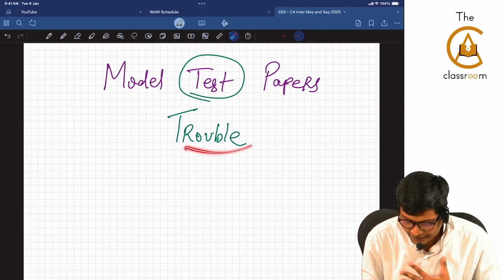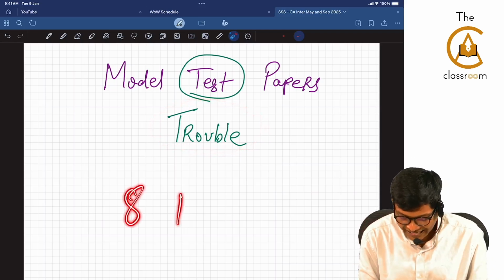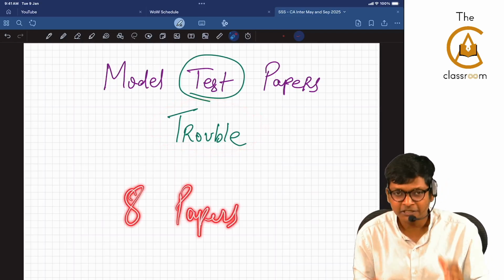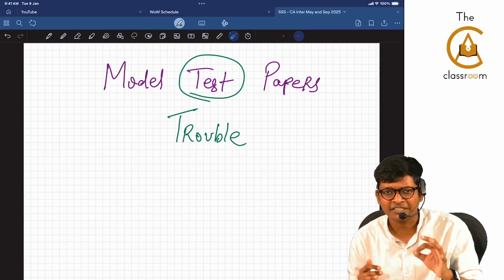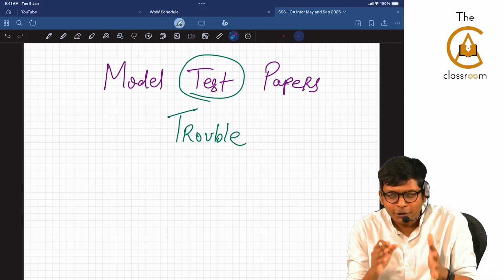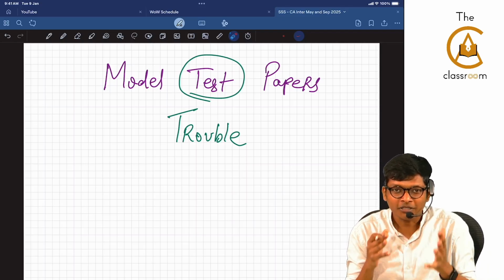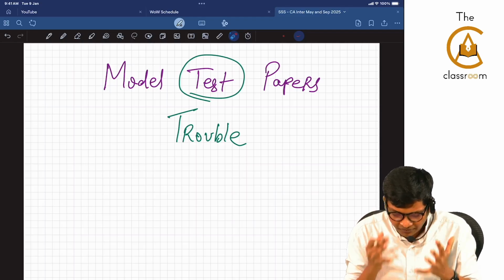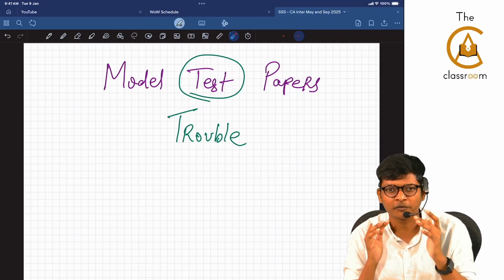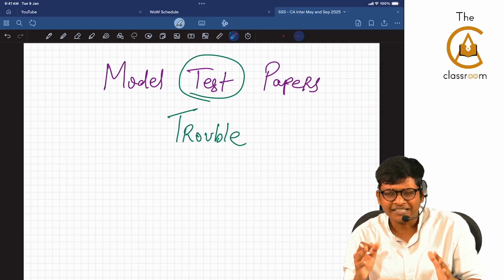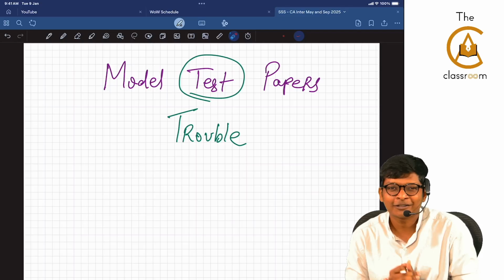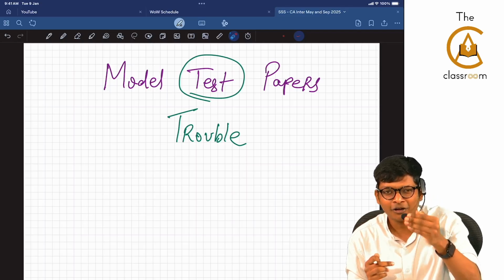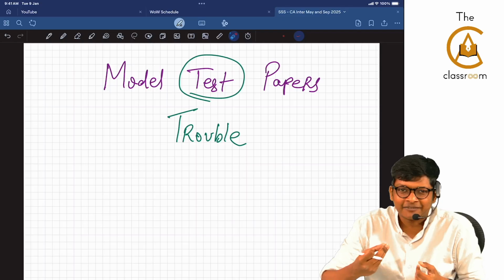By now you know ICAI has released model test papers. Almost 8 papers have been released for each subject of Foundation, Inter, and Final, and the minute I looked at it, I also got scared. Hey, what is this? ICAI released this. Then immediately students started saying, okay fine, whatever it is, we have to solve these papers before we go to exam. And all the faculties, everybody will tell, hey, these are all not new questions, all these are already available in my question bank, it's available in my book.